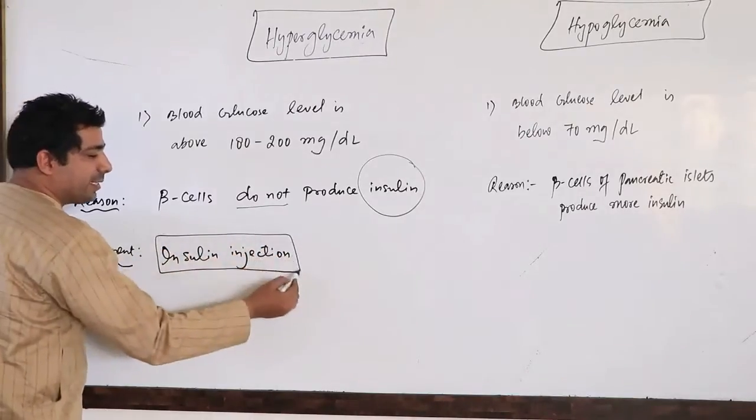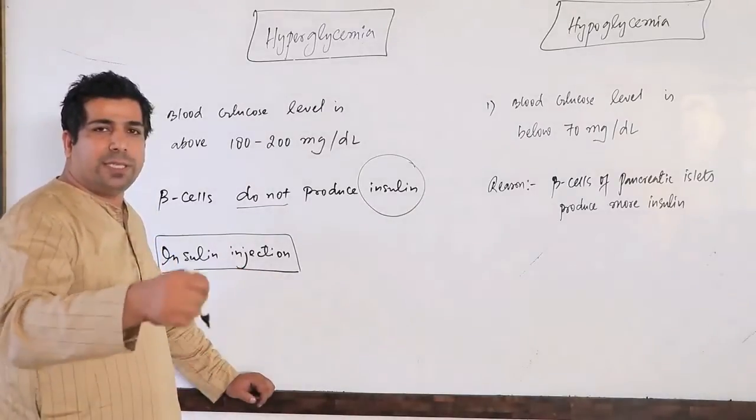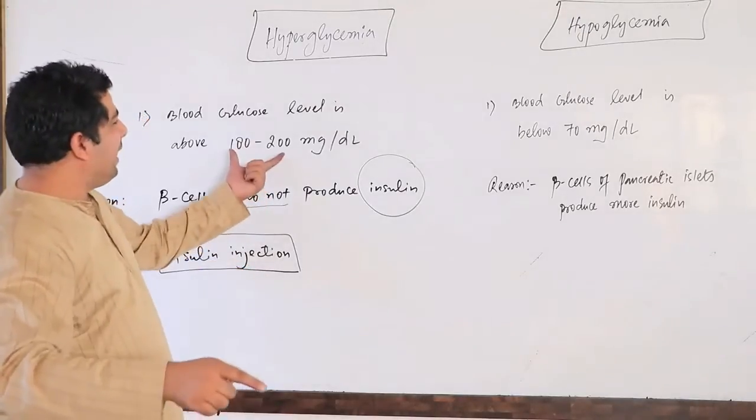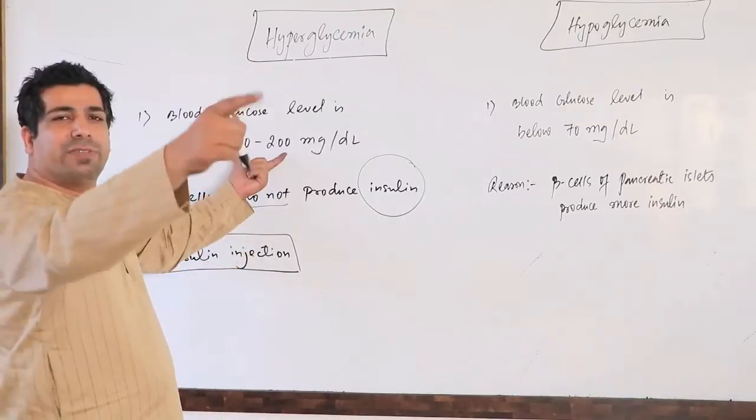When somebody takes the insulin injection, the insulin enters the blood. Once insulin enters the blood, it will decrease the high level of glucose in the blood. How? It will take the glucose to the different cells.